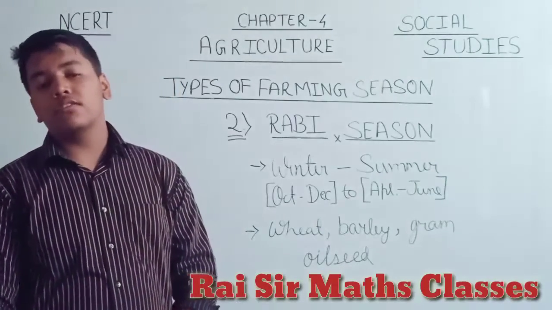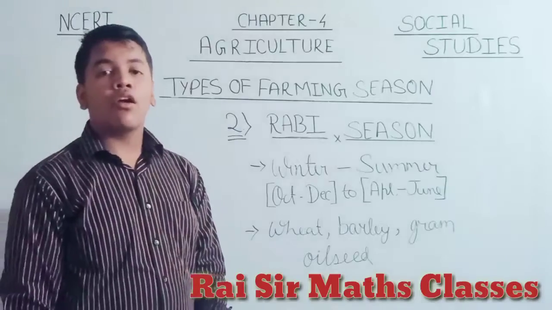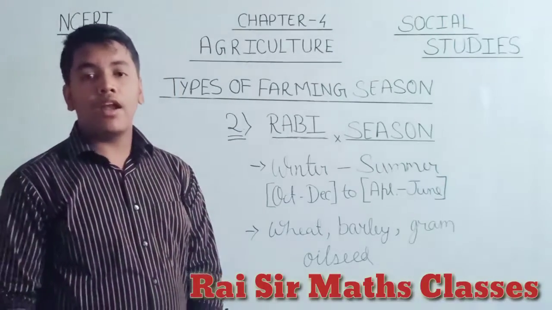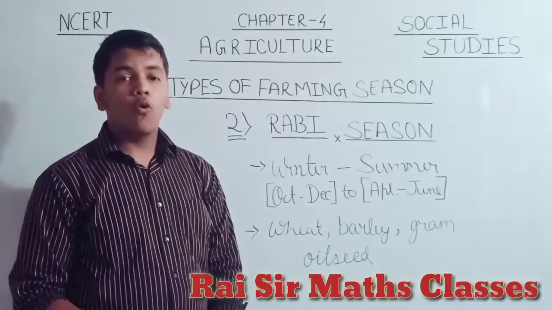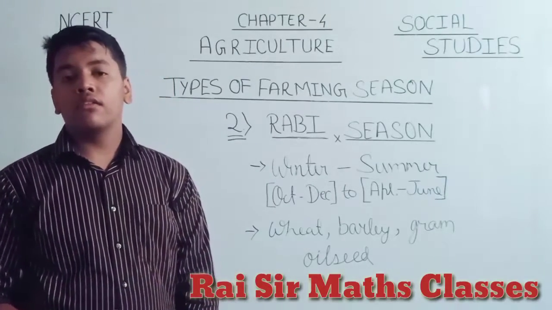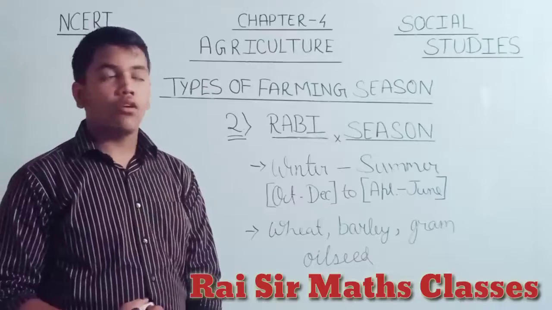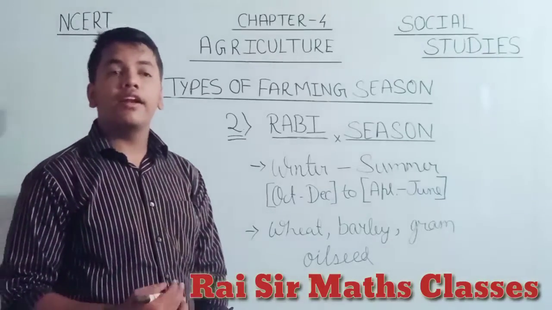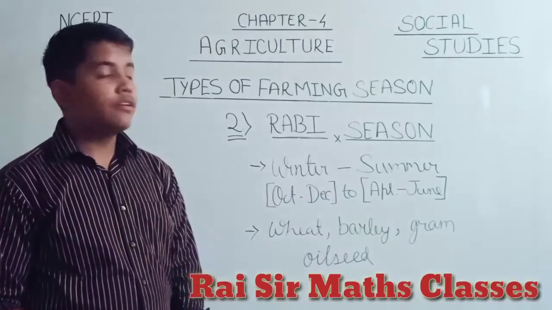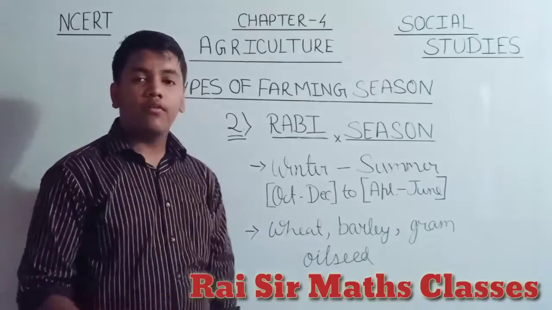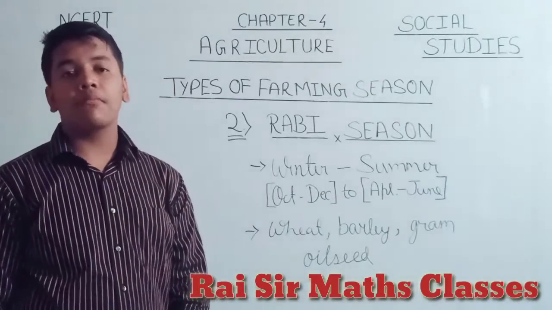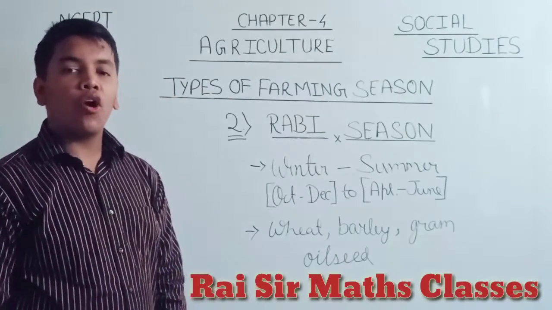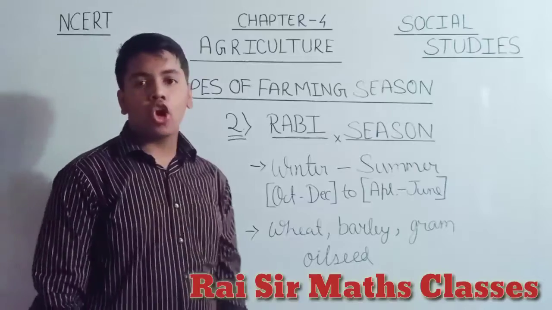The Rabi crop is the season between October, December till April and June. So what are the properties of this kind of crop? Basically it needs less water and its products are wheat, barley, gram and all the oilseeds. So this is all about the Rabi crop.